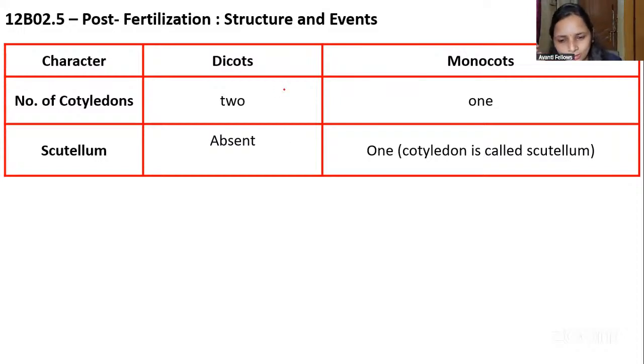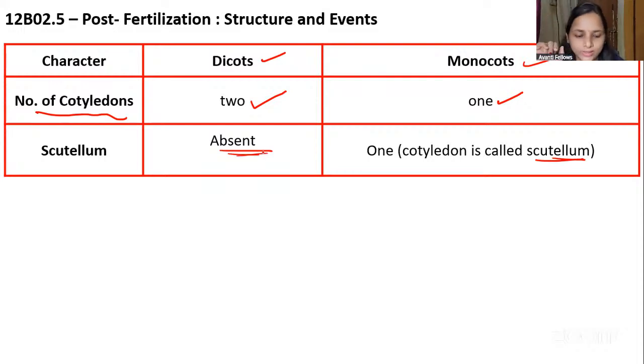See here, guys, what we studied in the dicotyledon embryo and the monocotyledon embryo: embryogenesis happens similarly, but the final structure will be different, right? Here, the number of cotyledons in the dicot is 2, whereas in the monocotyledon it is 1. What is the one cotyledon in the monocotyledon called? That is the scutellum, right? Here the scutellum is absent. We will not call it a scutellum.